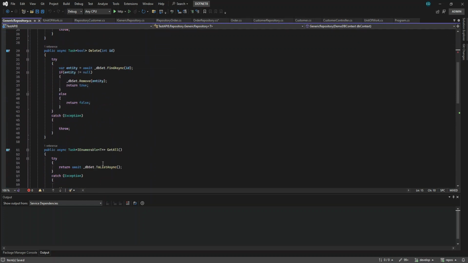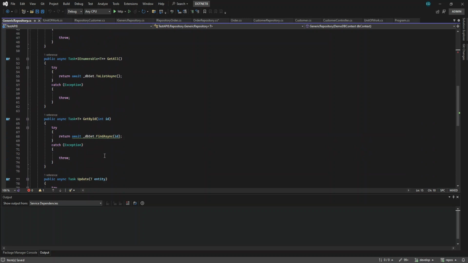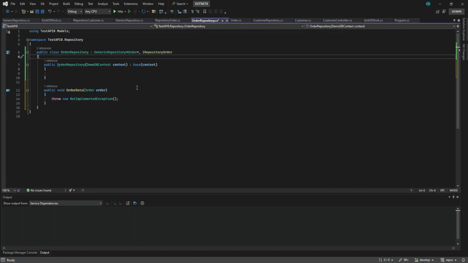Add, delete, that is already inherited. Everything is there, and you can see we are not writing that code. So that is the purpose of reusing code, right? So that is it now, guys. Now let us see if this works in our web API.